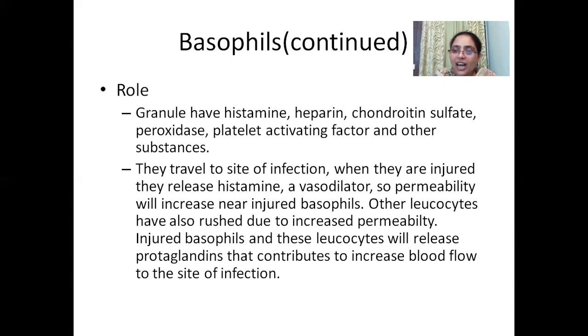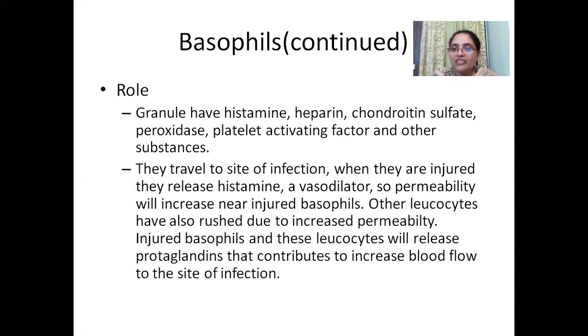Then prostaglandins will also be released, and this also contributes to increased blood flow to the site of infection. So the basophil is in fact a signaling molecule which signals other leukocytes to rush: there is an attack, and we all have to rush to that place. Basophil is one of the granular leukocytes that performs the function of protection by signaling and making other cells rush to the site where there is infection.